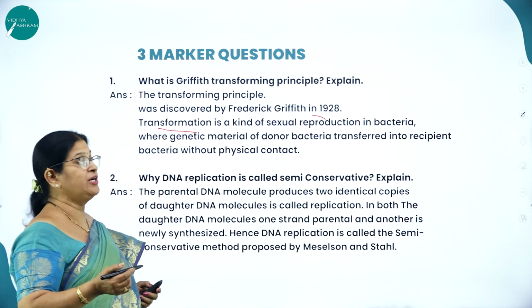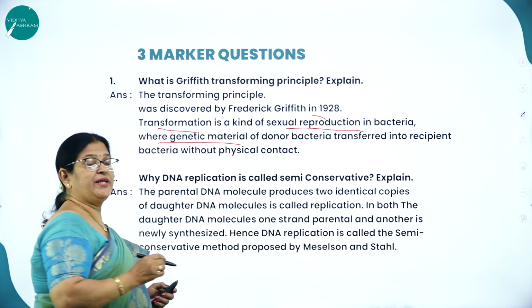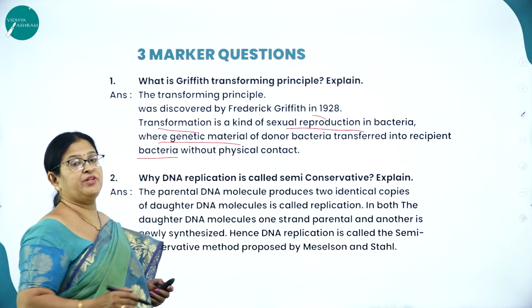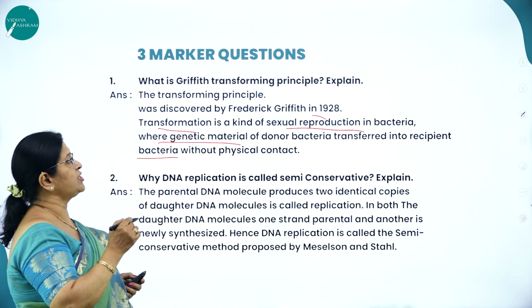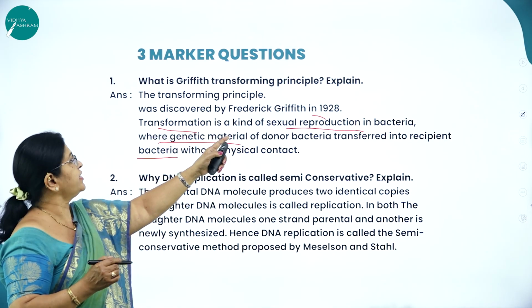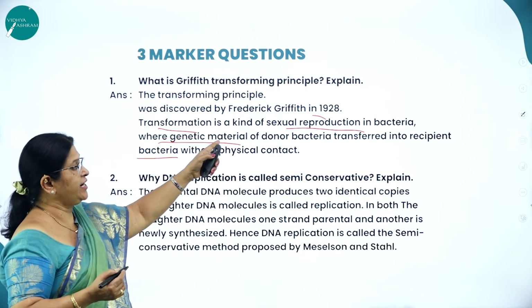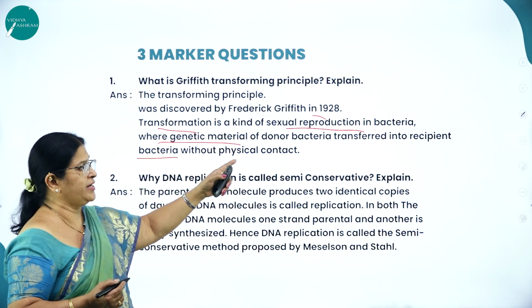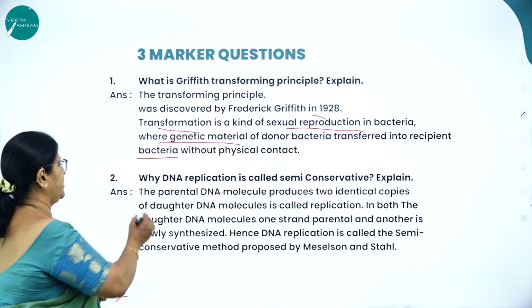Transformation is a kind of sexual reproduction in bacteria where genetic material of the donor bacteria is transferred into the recipient bacteria without physical contact.